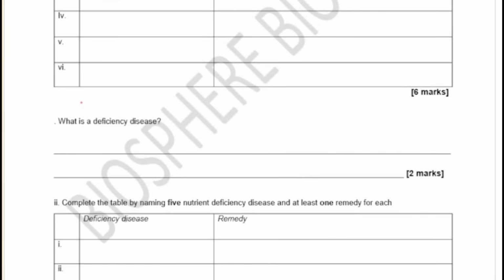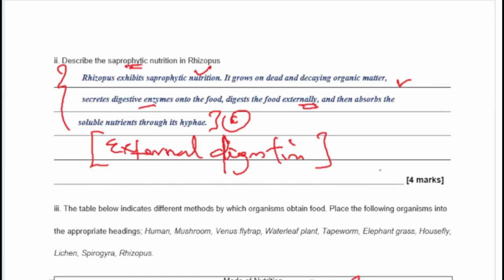Now the next one says, what is a deficiency disease? If there's any word you've not seen before, just note it down, write it down, and go find the answer. That's how to be a smart learner. Now complete the table by naming 5 nutrient deficiency diseases and at least one remedy for each of them. So this is a deficiency disease and the remedy. So let's quickly look at the answers as we move on.